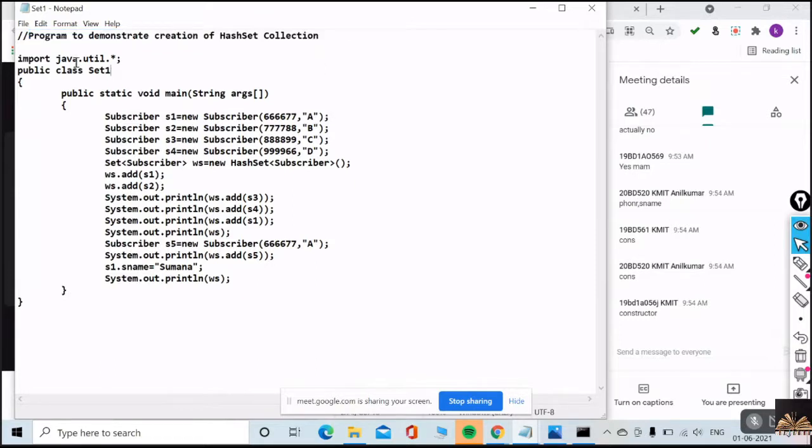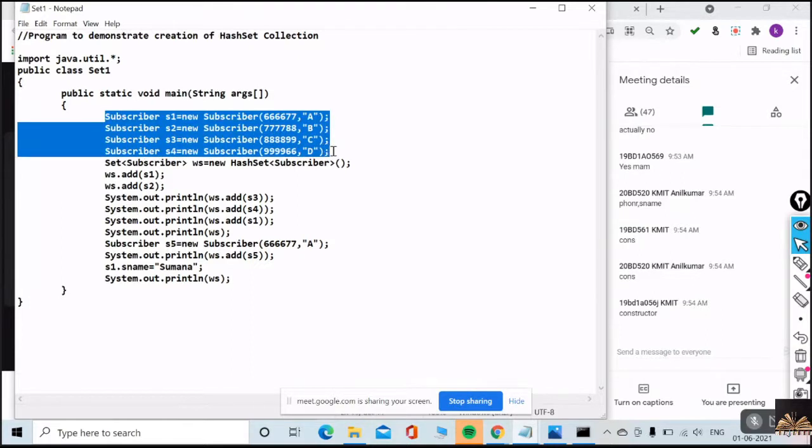There is a class Set1. In the main method, what am I doing? Can you see all these four statements? What are they? Guys, are you there or not? You need to respond very quickly.